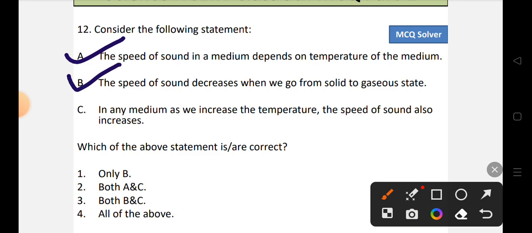Statement B is also correct. Also, in any medium, as we increase the temperature, the speed of sound also increases. So statement C is also a correct statement. All the statements above are correct. So the correct option will be option number 4, that is all of the above. So all of the above is the correct option.